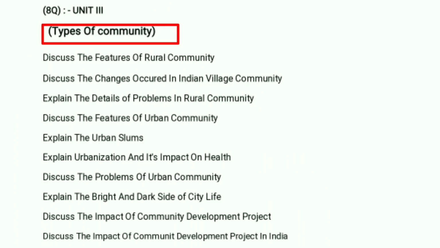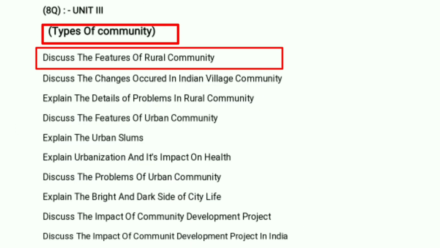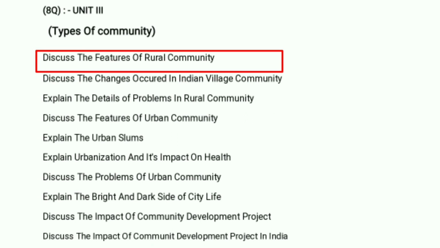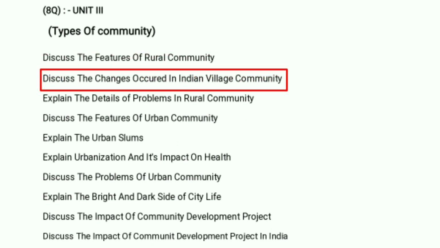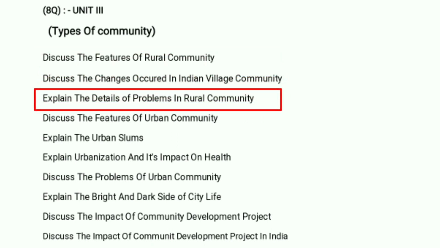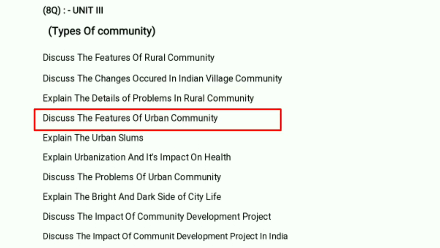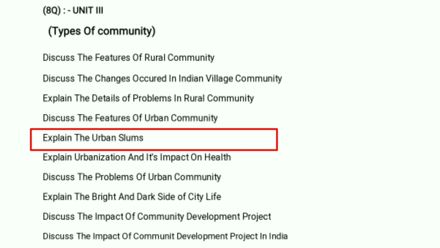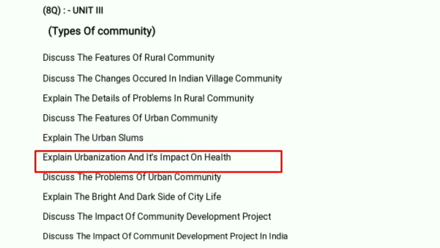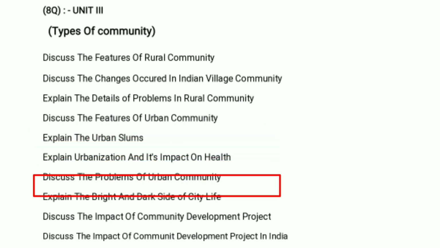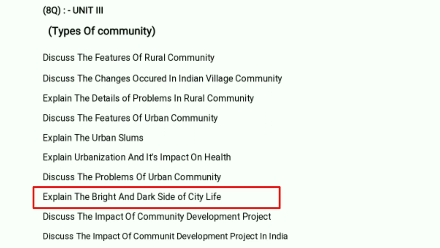Types of communities in India, and the important questions in this unit are: first question, discuss the features of rural community. Discuss the changes that occurred in the Indian village community. Explain in detail the problems of rural community. Discuss the features of urban community. Explain urban slums. Explain urbanization and its impact on health. Explain the bright and dark side of city life.